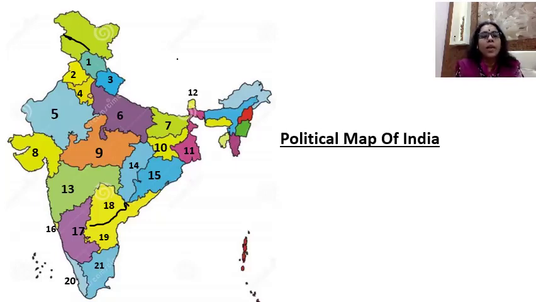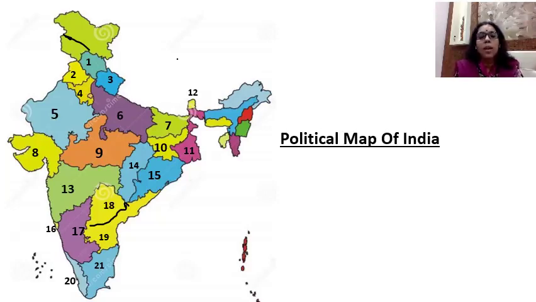Number one is Himachal Pradesh. What is the capital of Himachal Pradesh? Shimla. Number two, Punjab. The capital of Punjab is Chandigarh. Number three, Uttaranchal.